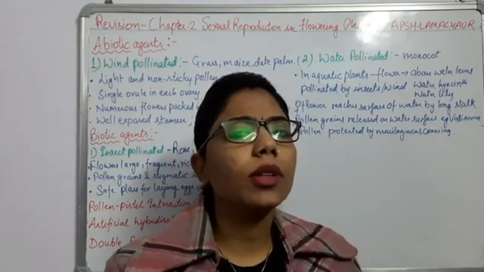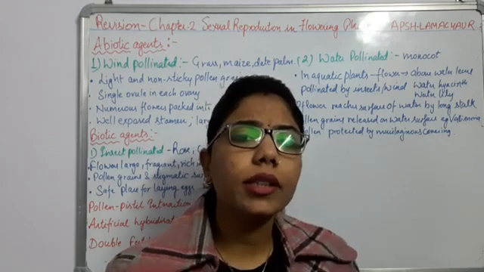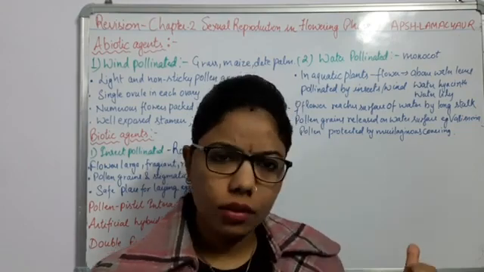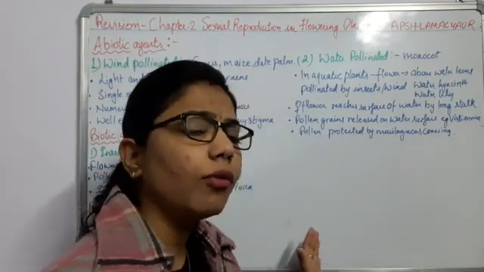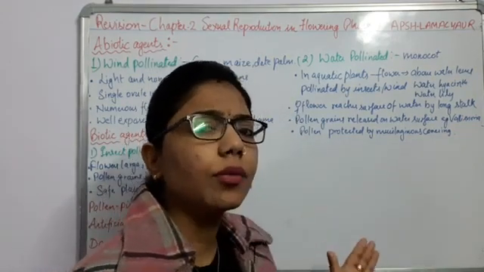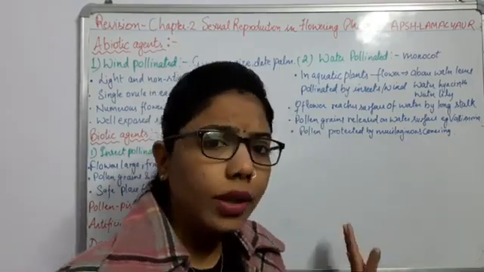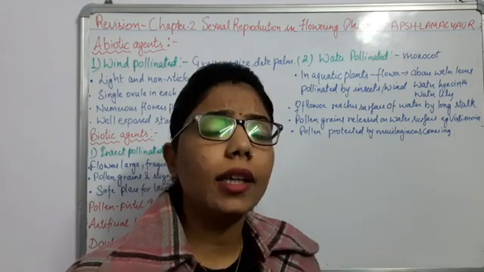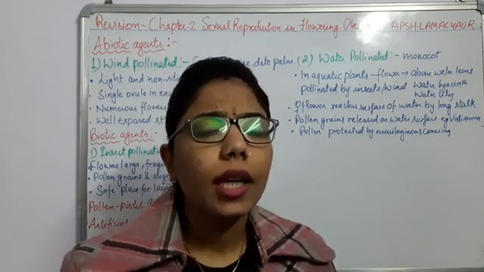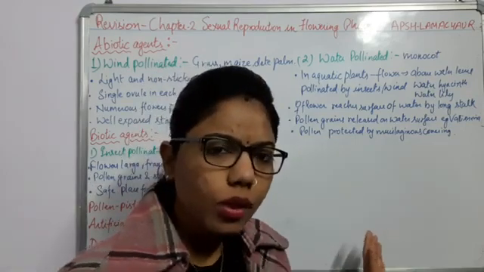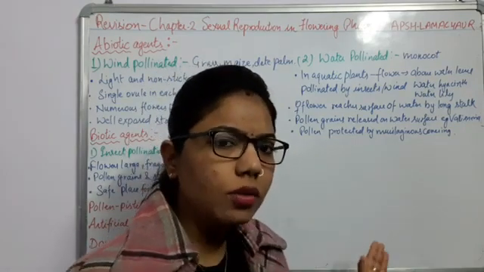And if I talk about the abiotic agents, they are the non-living, for example wind. Wind is helpful for the transfer of pollen grains from the male part to the female part, right? So wind is one of the abiotic agents, and another abiotic agent is water. Water also helps move pollen grains from one place to another.